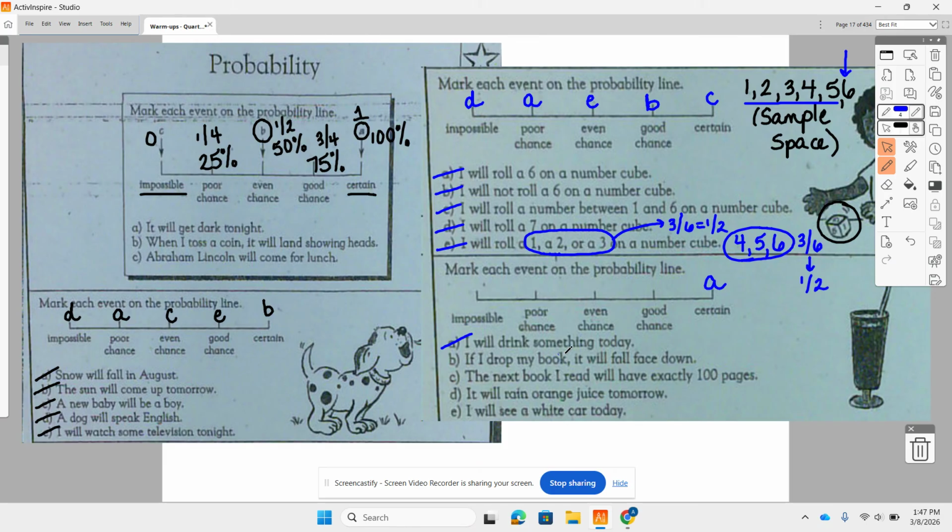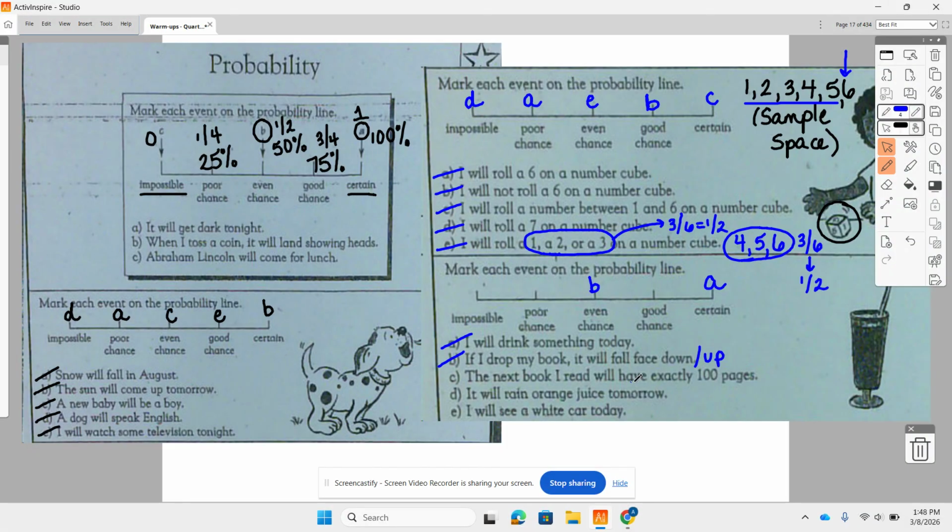If I drop my book, it will fall face down. All right, well, the options are either face down or face up. So one of those two options, so that's kind of like a 50-50 chance. So that's going to be B. Kind of like the coin, heads or tails.